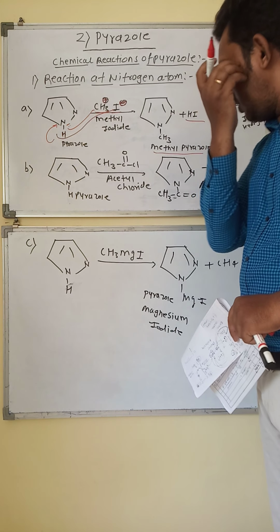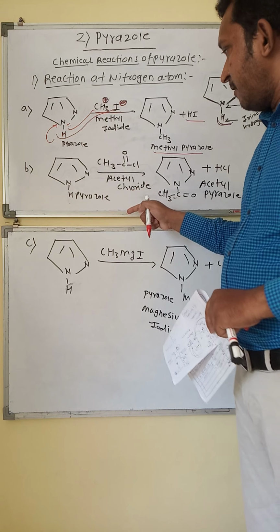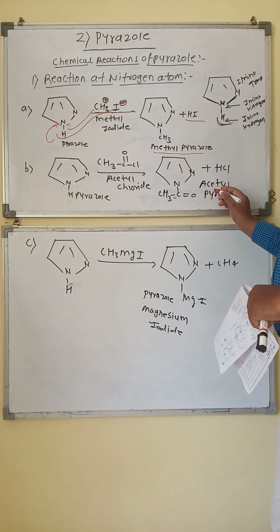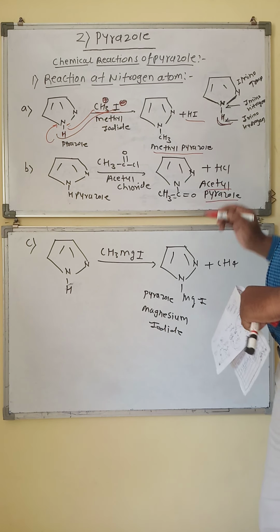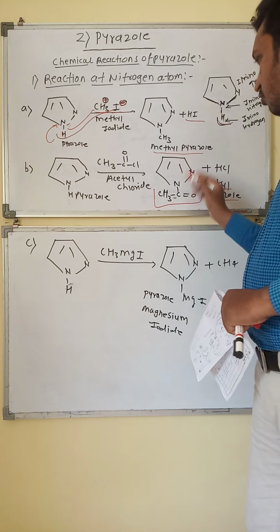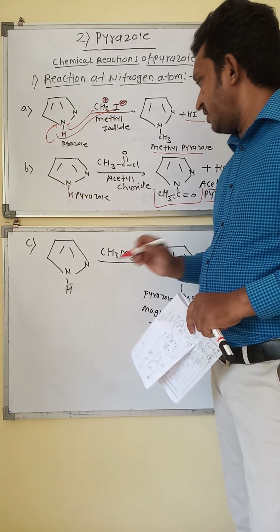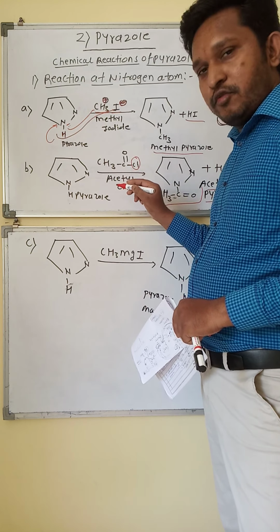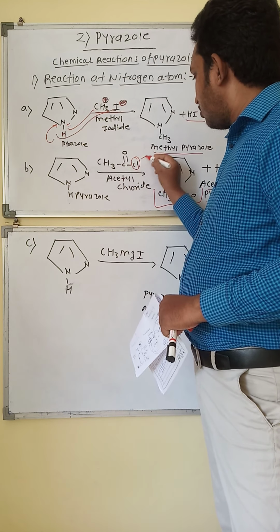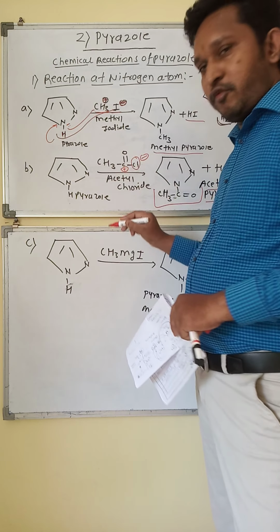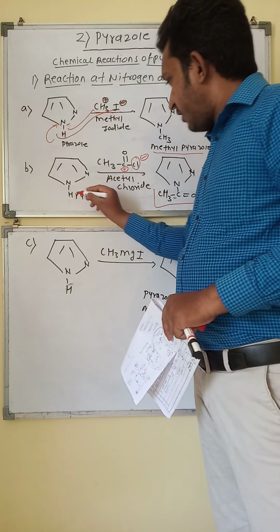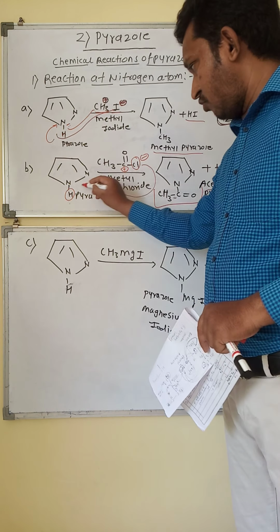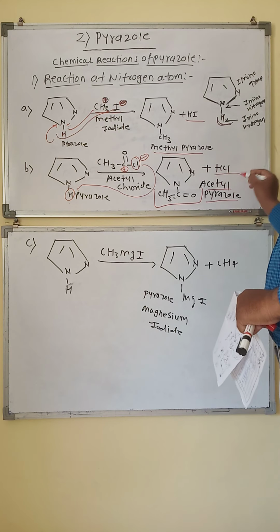Now the next is reaction of acetyl chloride with pyrazole. When acetyl chloride reacted with pyrazole, it converted into acetyl pyrazole. That is the introduction of the acetyl group on the nitrogen, called acetylation. In acetyl chloride, there is a presence of chlorine. It is more electronegative than the carbonyl carbon, so this chlorine acquires negative and the carbonyl carbon acquires positive charge. Now this hydrogen acts as the proton and it can be attracted by this chloride ion towards itself, with formation of HCl.